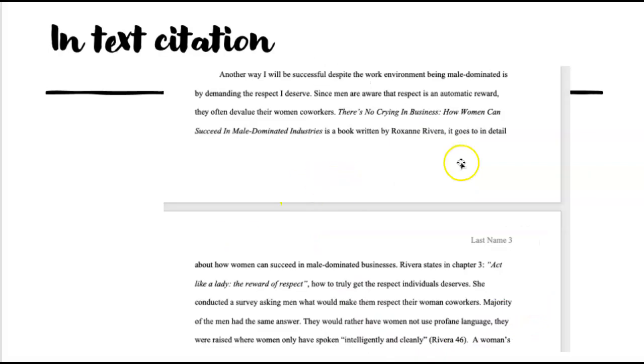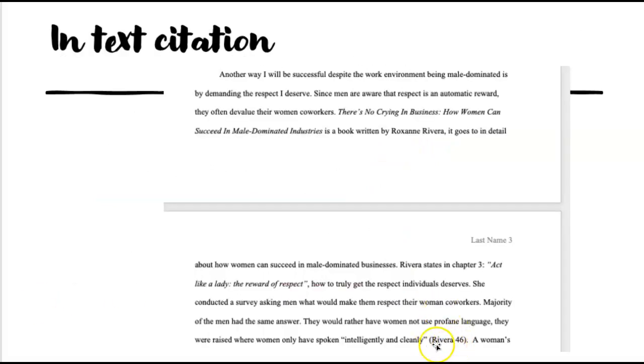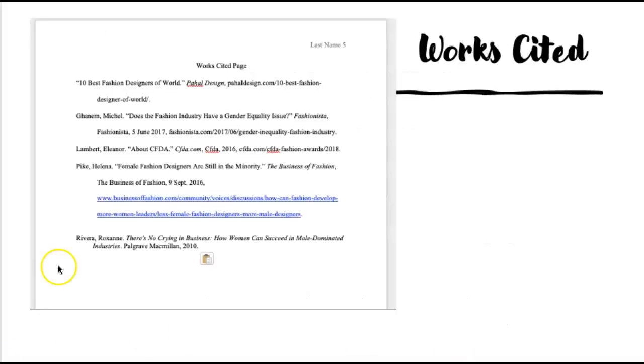As I dig down a little further into her paper, you'll see she references a work here, and she names the author Roxane Rivera. And then when she refers to Rivera again down here, you'll notice she just puts her last name and the page number. That's what that 46 is. So this is what's known as an in-text citation. It's when you've referenced a work and then you tell the author's name and the page number where you got that work.